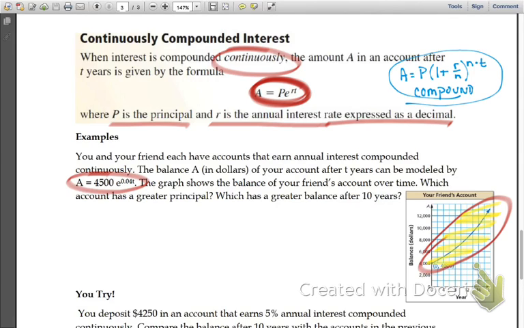Because it's $500 more. Your friend's account starts at $4,000, and your account starts at $4,500. So I have a higher deposit, principal.